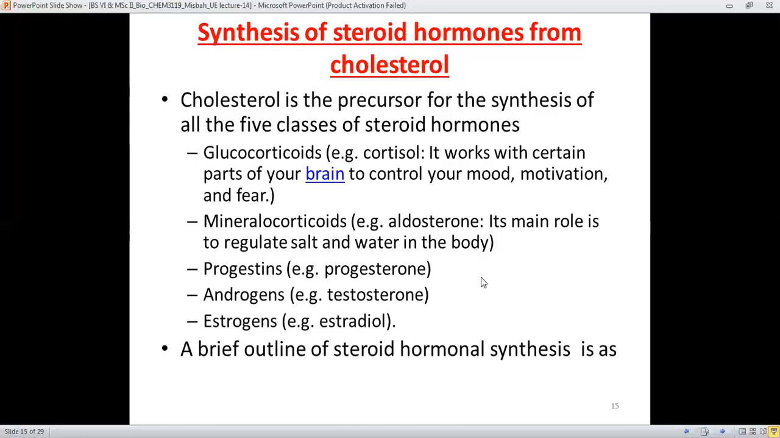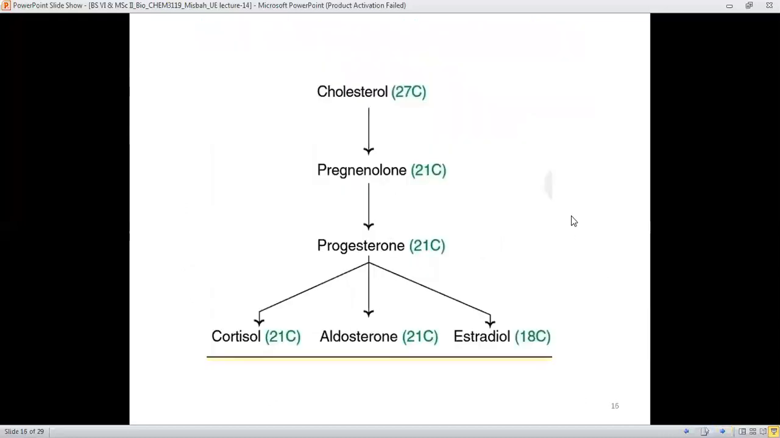And the third one is the progestin, for example progesterone, which is a female hormone, and the androgens like testosterone, the hormone which is present in males, and the estrogen, which is also a female hormone, estradiol.